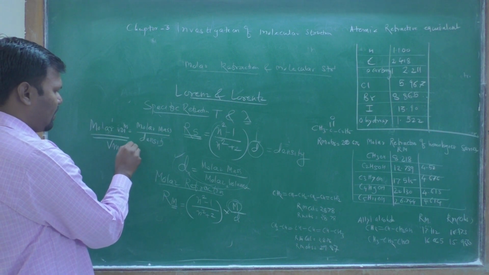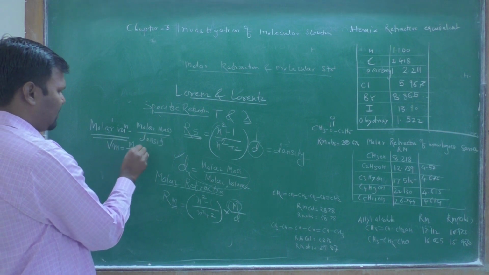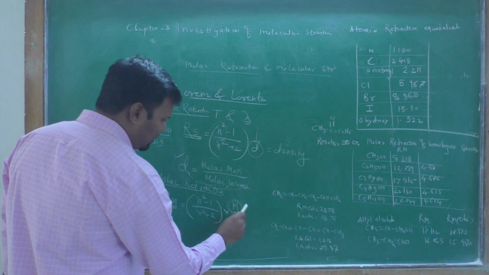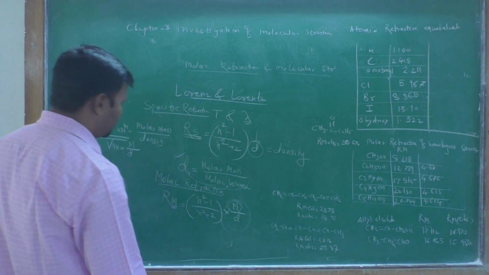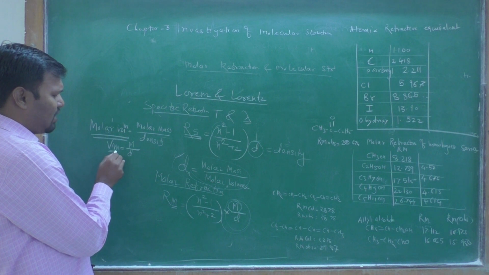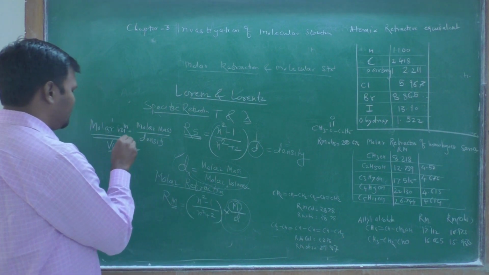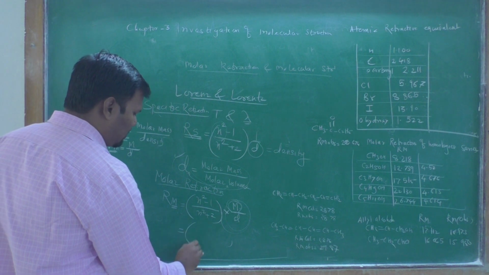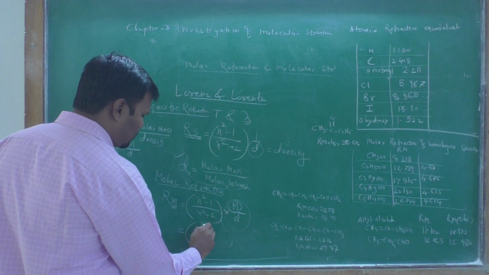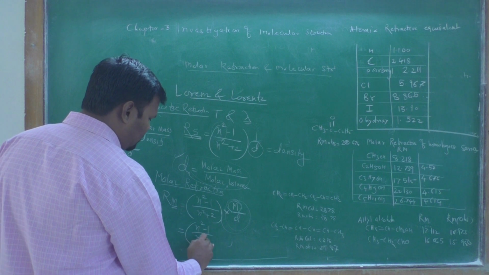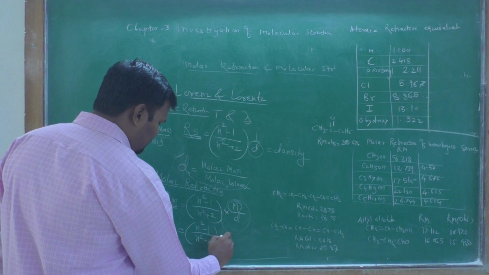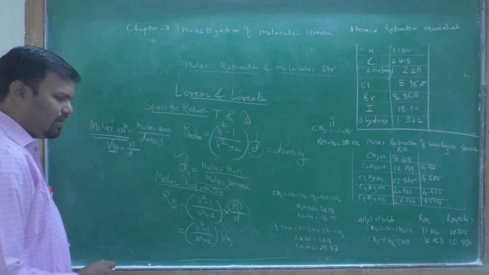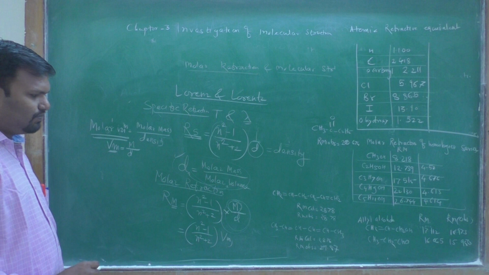Vm is equal to molar mass M upon density D. Therefore, this quantity we can replace by the molar mass, because M upon D is nothing but the Vm, that is, the molar volume. Therefore, Rm is equal to (n square minus 1) upon (n square plus 2) times Vm. This quantity we have replaced, that is the Vm, the molar mass upon density.